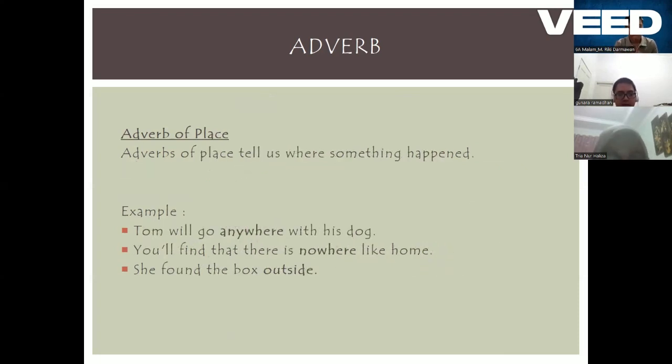The last type of adverbs is adverbs of place. These adverbs tell us where something happened. For example, the first example is, Tom will go anywhere with his dog. The second example is, you'll find that there is nowhere like home. And the last example is, she found the box outside.